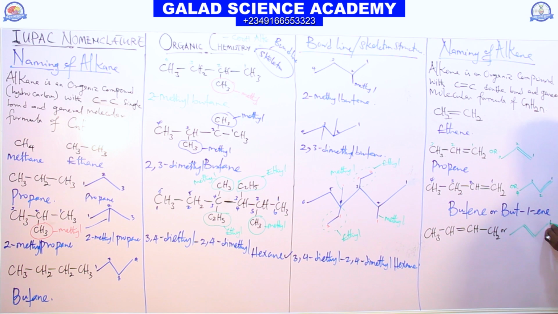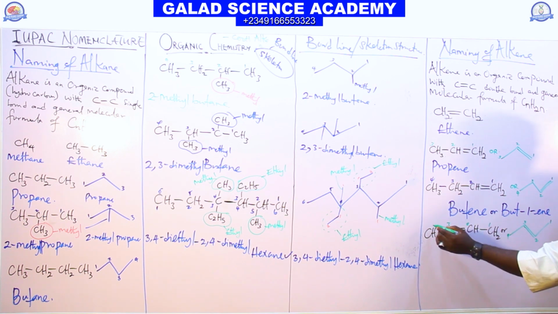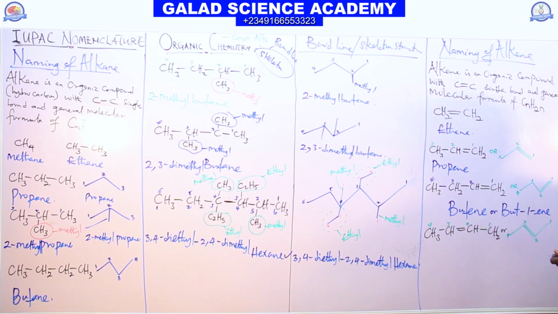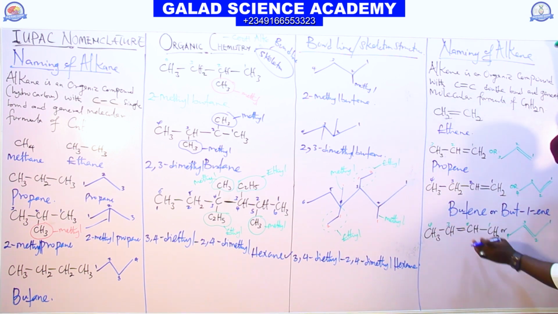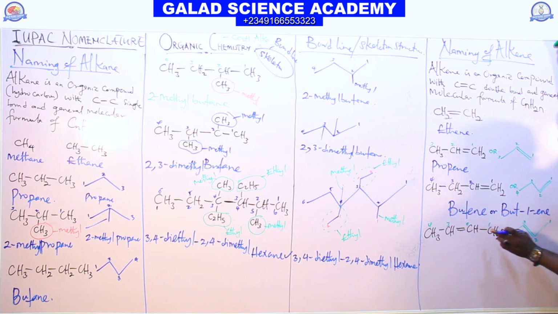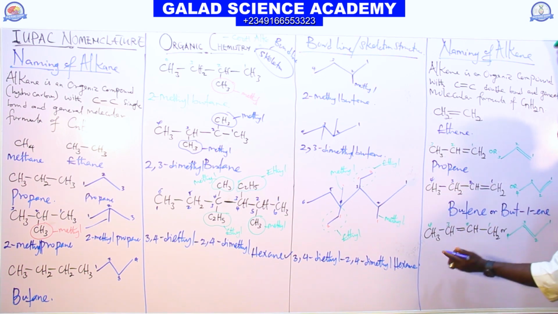You can see it. This is 1, 2, 3, 4. So where do we have the double bond now? At carbon 2. So to name this compound now, it's still butene, 1, 2, 3, 4. But the position of the double bond here shifts from 1 to 2. We can call it what?